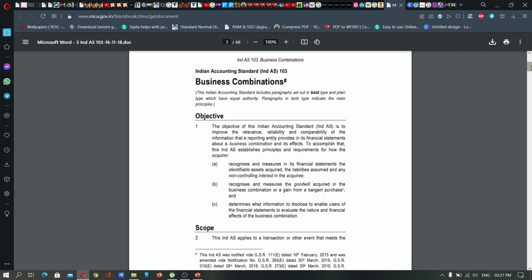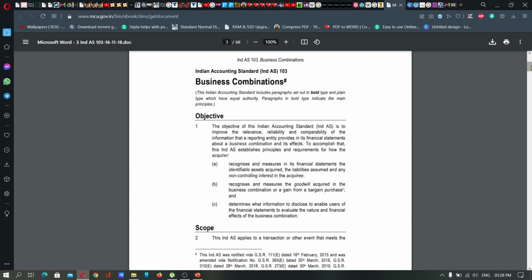Here, business combination, you might be hearing it for the first time. Actually, business combination is a term given to the transaction relating to takeover. In the last session, I mentioned parent company, subsidiary company, and takeover of one company by another. Such types of dealings or financial transactions are known as business combinations.